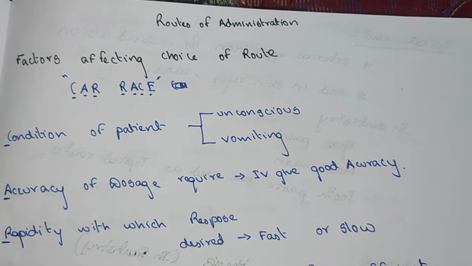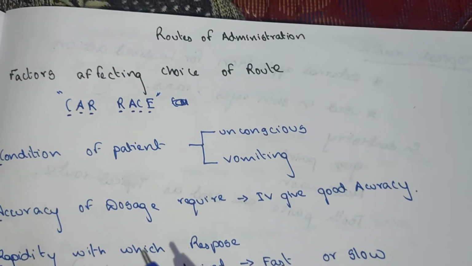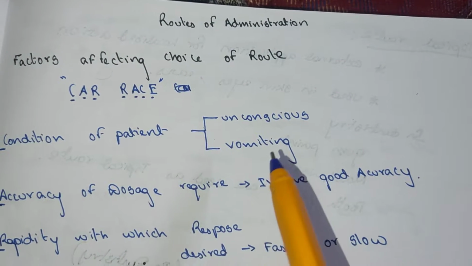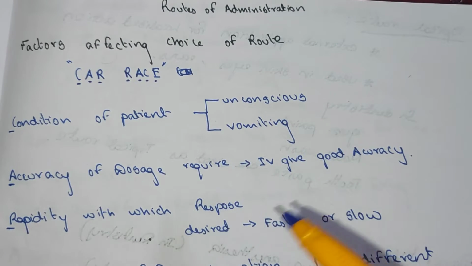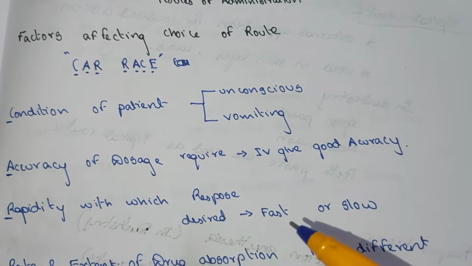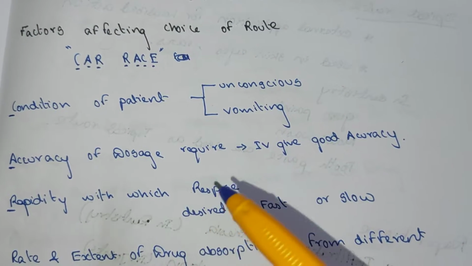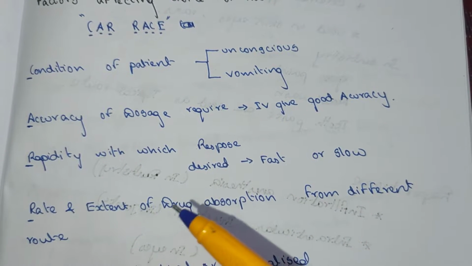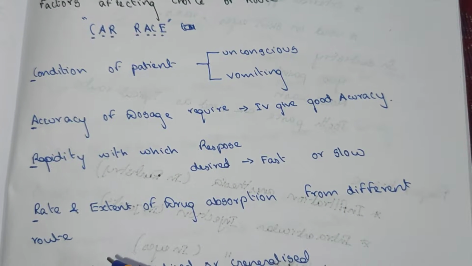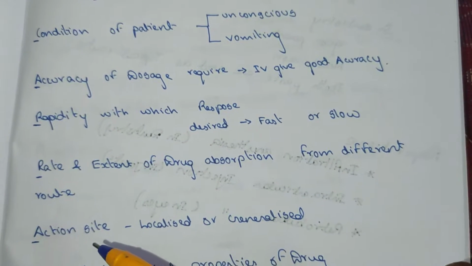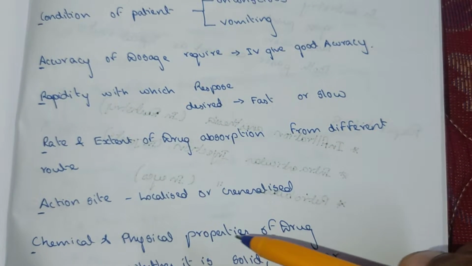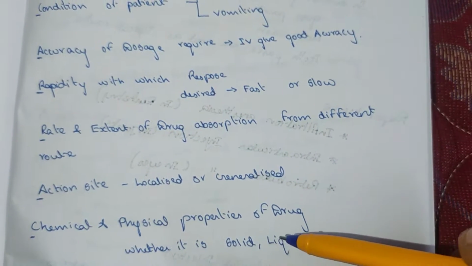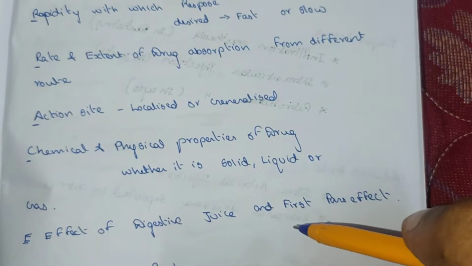These are the things which affect the choice of the route: the condition of the patient, whether he is unconscious or vomiting; accuracy of dosage required, whether the IV can be given for good accuracy; rapidity of the response desired, whether the response should be fast or slow; rate and extent of drug absorption from the different routes; action site, whether the action is localized or generalized; chemical and physical properties of the drug, whether it is solid, liquid or gas; and the last one is the effect of digestive juice and the first pass effect.